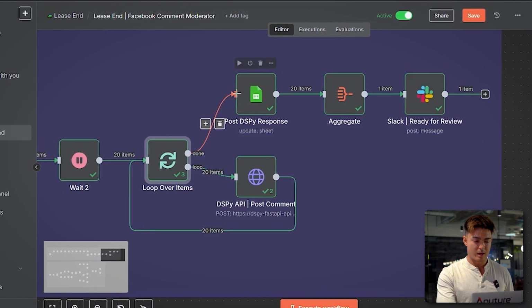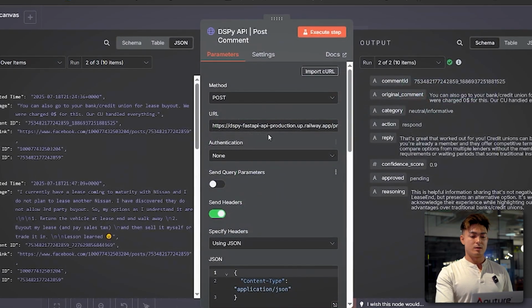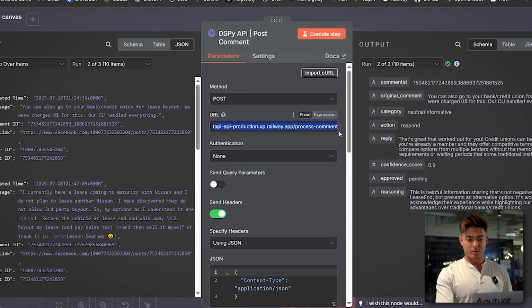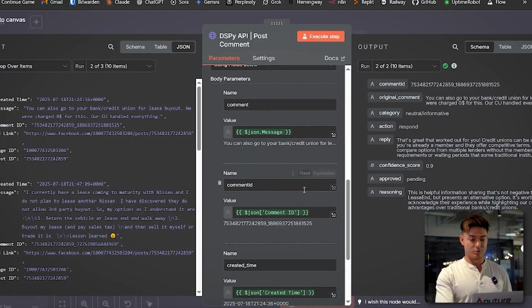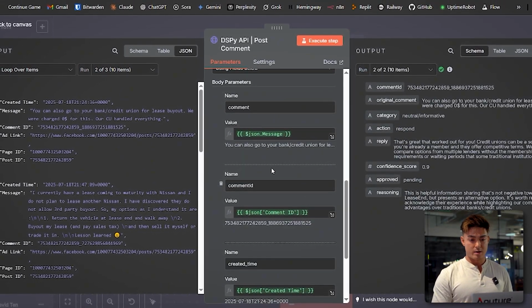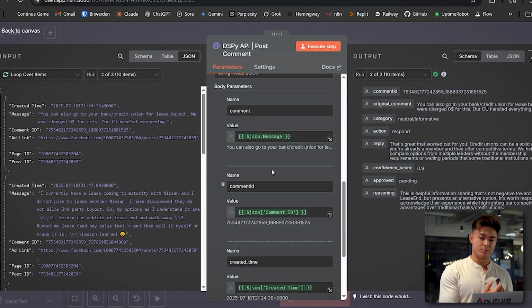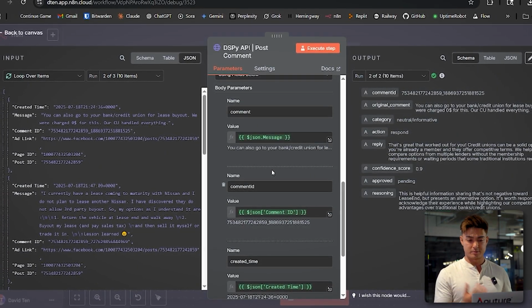So yeah, we're putting in batches of 10, and each time it gets sent again back to our custom API, sends through all the variables that the agent needs to make a decision, and then outputs its suggested action. And if it's a respond, then it also outputs the suggested reply.